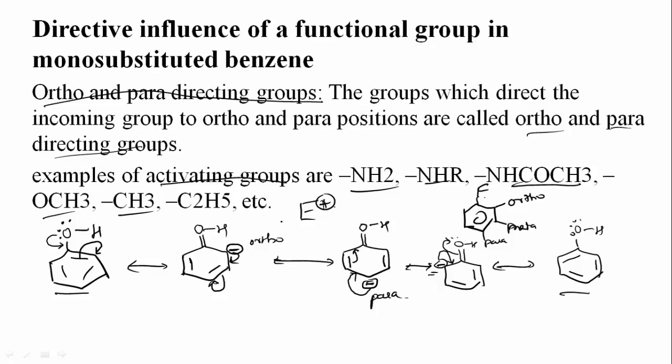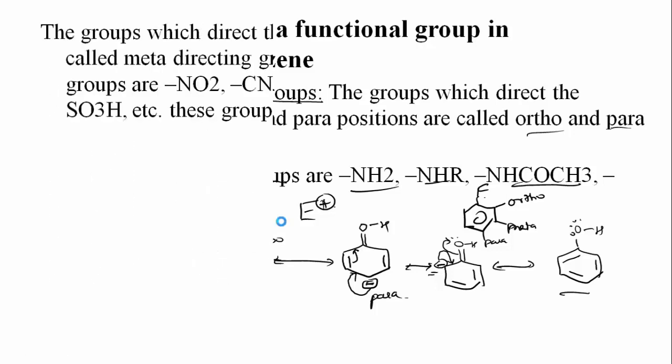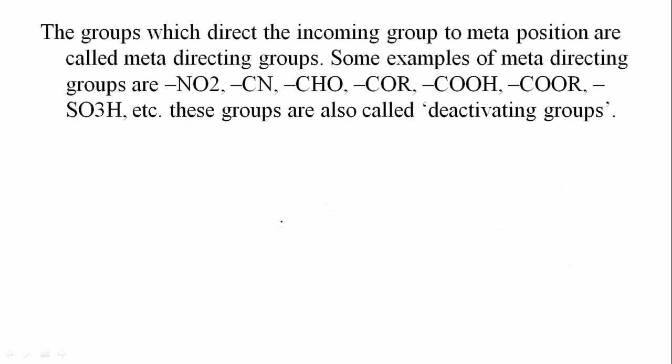So remember this, and these are said to be activating groups, and these are some examples. Now some groups direct the incoming group to the meta position and are called meta directing groups, and examples are given here: NO2, CN, CHO, COR, etc. And these are also known as deactivating groups. So now how can this be explained?